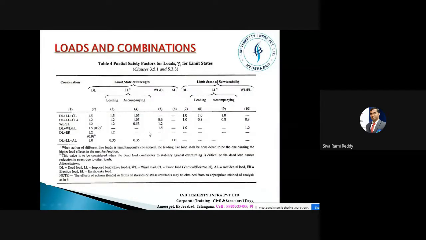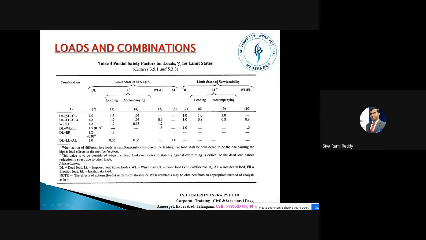Once we apply the loads, we now need to look into the load combinations, for which we can take this table from IS 800:2007, for the limit state of strength and the limit state of serviceability. You would have seen this in the first slide, the design flow chart. A structural component should have enough strength and should also satisfy the serviceability criteria, nothing but deflections. Then strength criteria, then leading and accompanying loads.